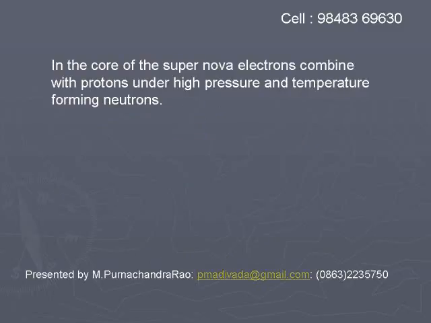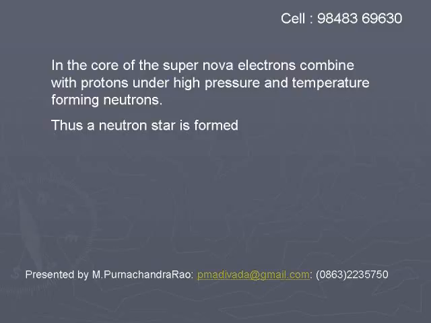Formation of black hole. In the core of the supernova, electrons combine with protons under high pressure and temperature, forming neutrons. Thus, a neutron star is formed. The entire matter will be converted into neutrons.